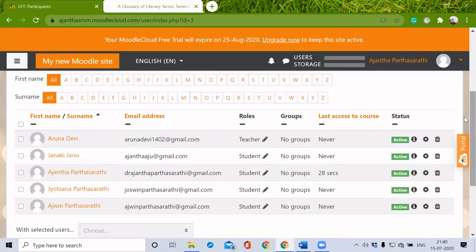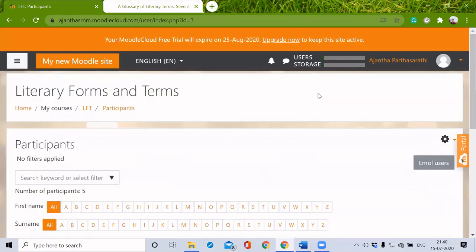Hope you have got some idea about how to create courses, adding activities and resources in courses, as well as enrolling students as a single user, as well as bulk user.